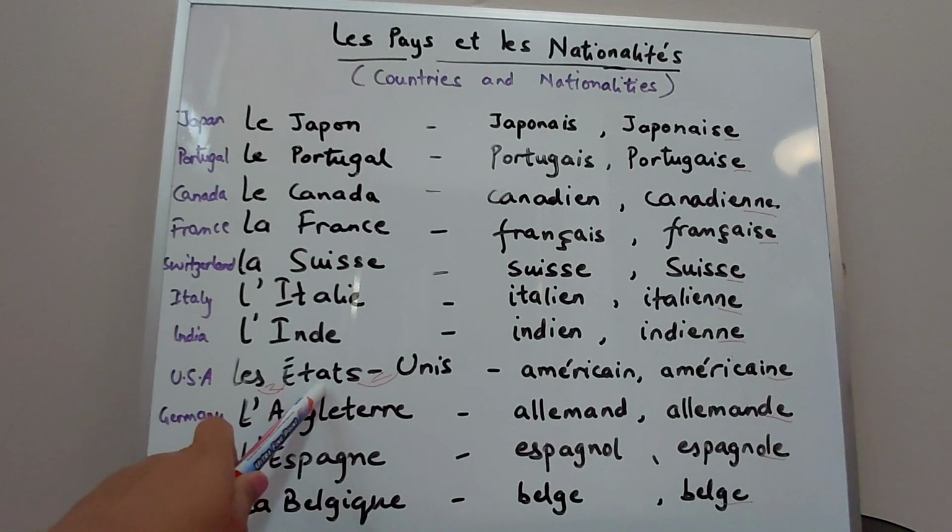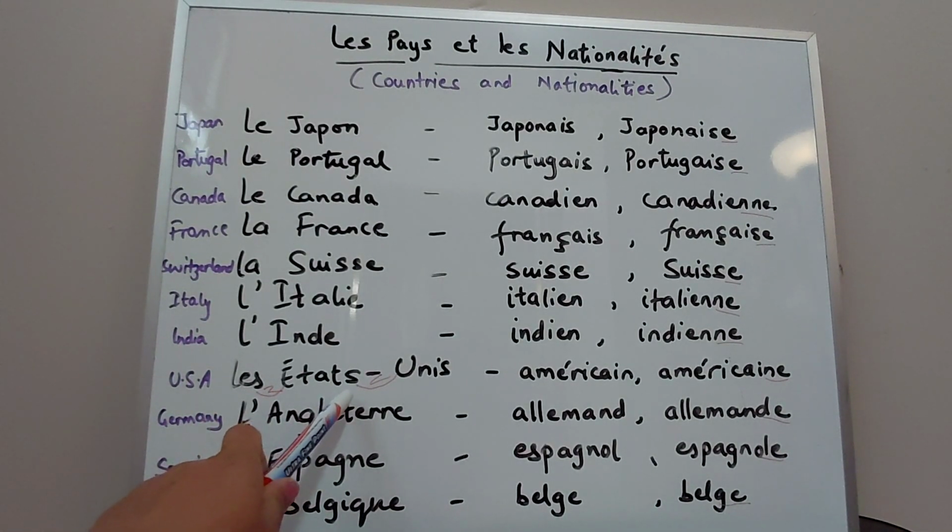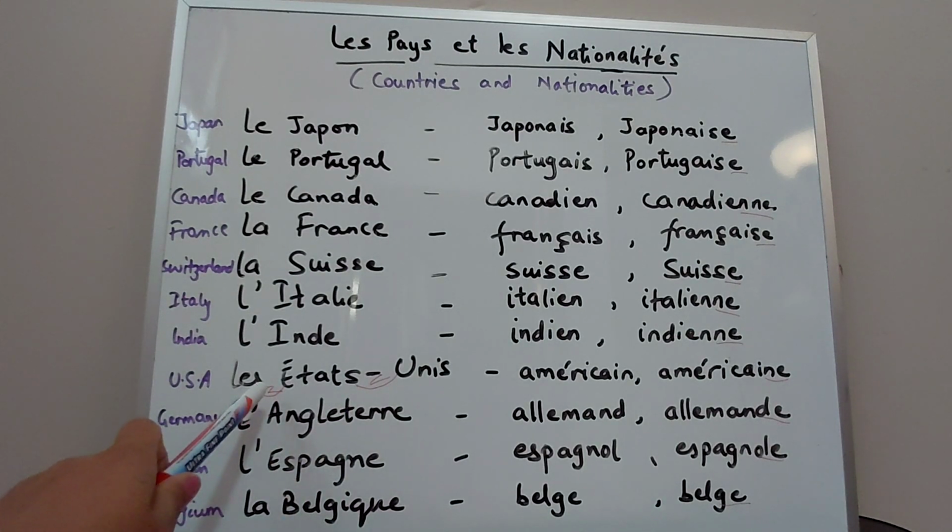Whereas if you see États-Unis, that's a plural noun. That's the United States of America, because that's a plural country's name. So that is why we write les before them.